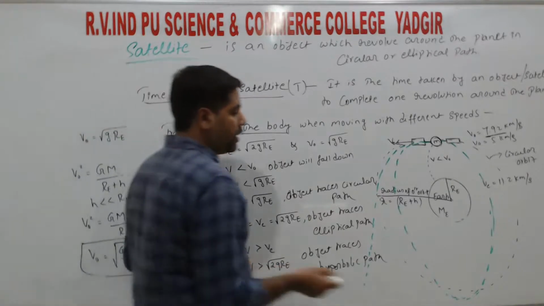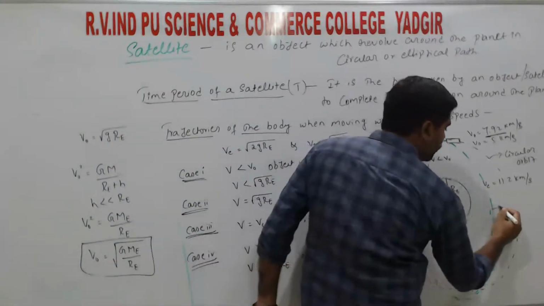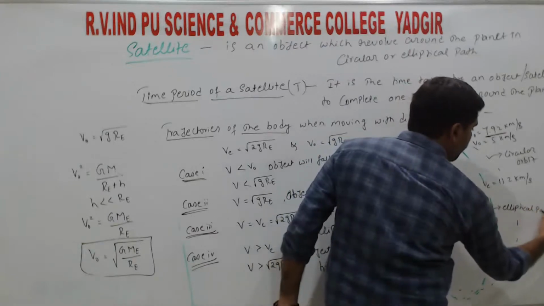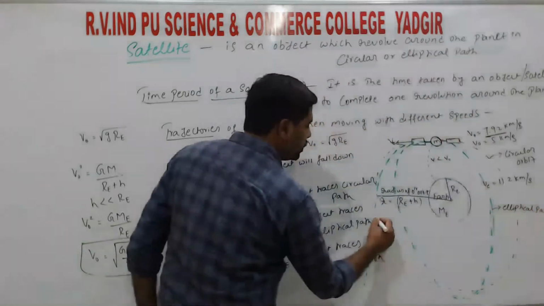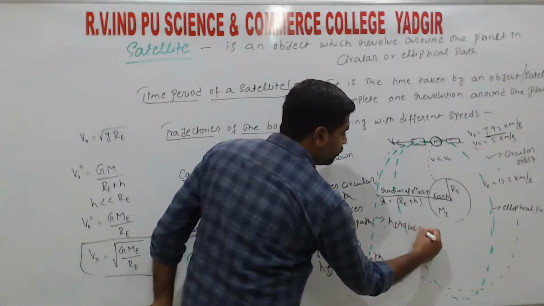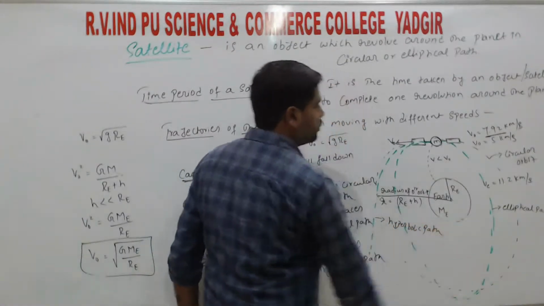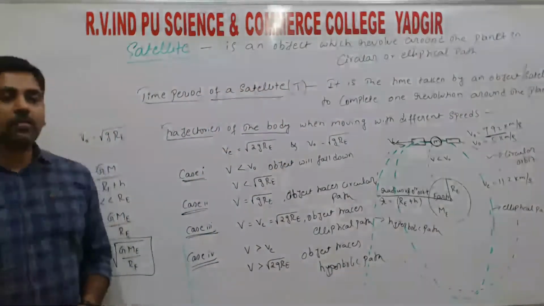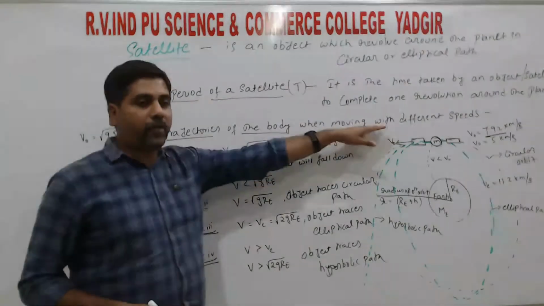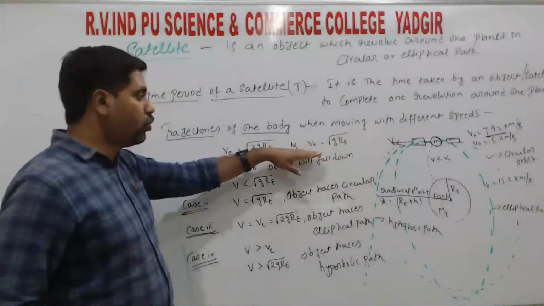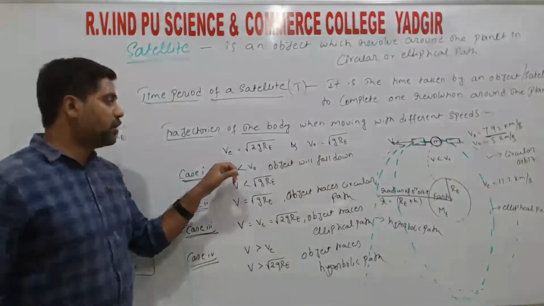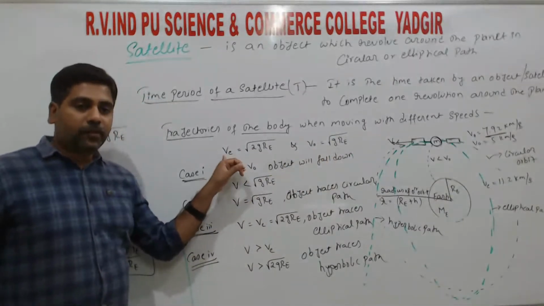So this is the circular path. This one is the elliptical path and this one is the hyperbolic path, right? So these are the trajectories followed by an object which is moving with different speeds. So different speeds under two cases. One we take the reference as the orbital speed and another one we take as the escape speed, right?